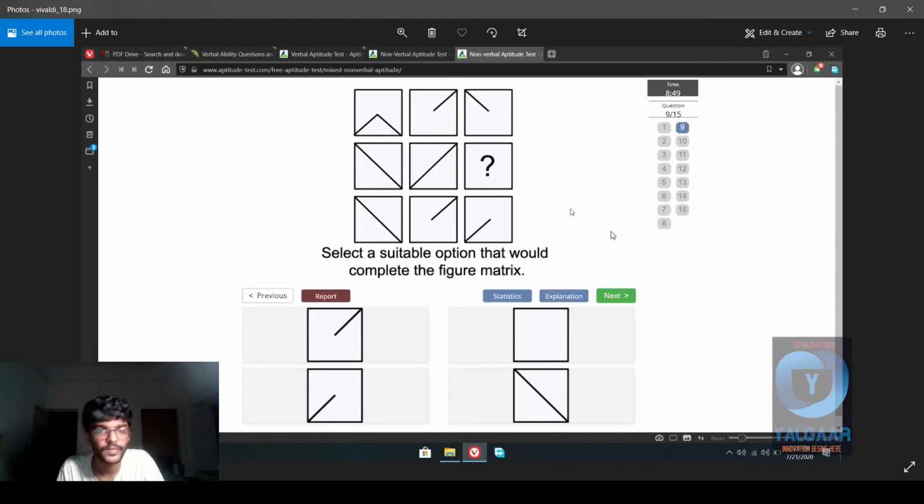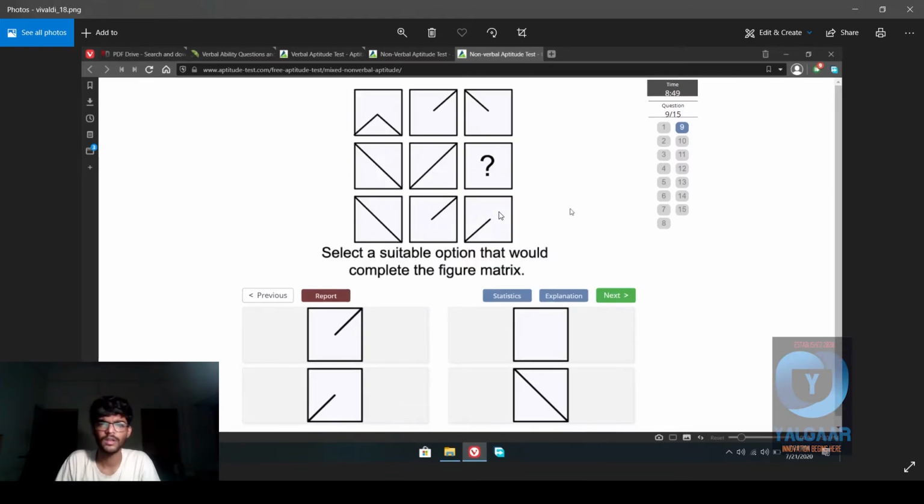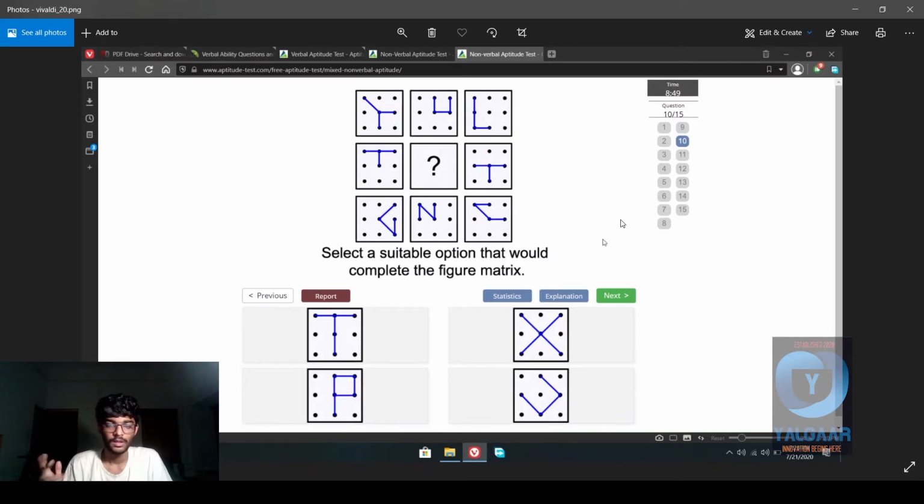A combination of individual elements of each row has to form an X. Combination of each row. Okay. So that means that a combination of all of these would make an X. That makes sense. So that is why this would be the answer, I guess, because these two combine to form an X. So this would have to be the answer. Crazy stuff.